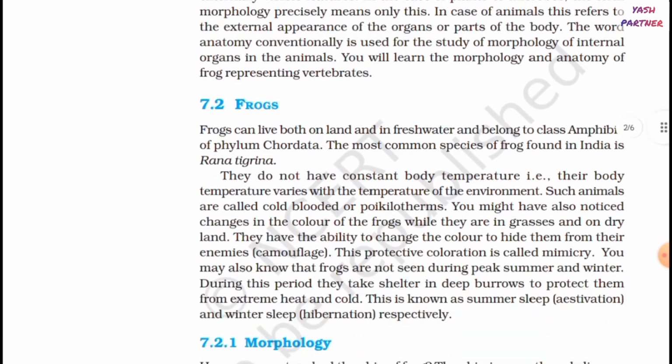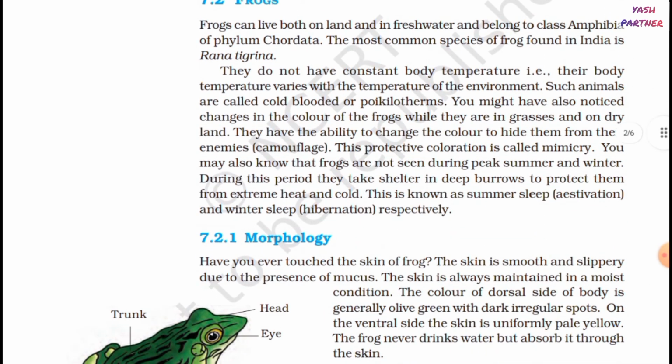7.2 Frogs. Frogs can live both on land and in fresh water and belong to class Amphibia of phylum Chordata. The most common species of frog found in India is Rana tigrina. They do not have constant body temperature, that is, their body temperature varies with the temperature of the environment. Such animals are called cold-blooded or poikilotherms.